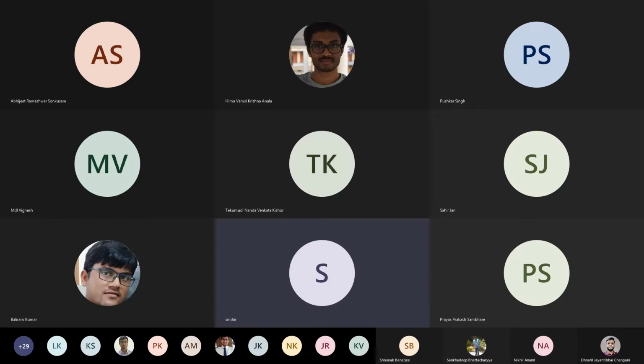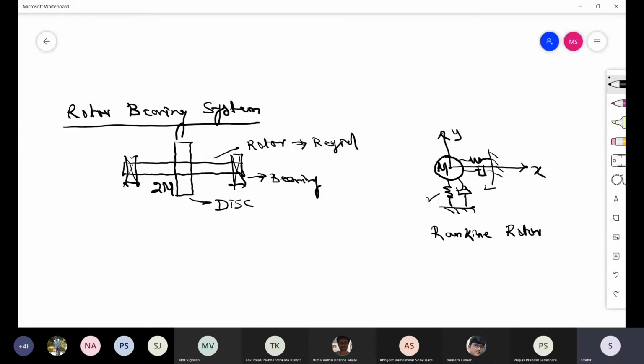They tried to compare this with the experiment, and it did not match. So there was a huge difference. So therefore, the next theory came.